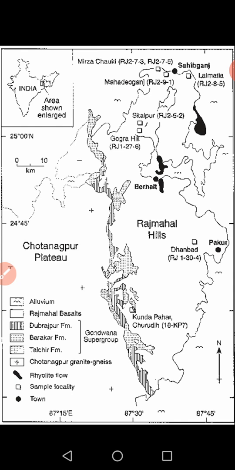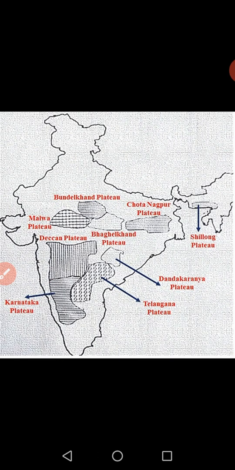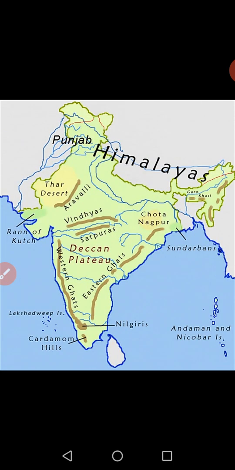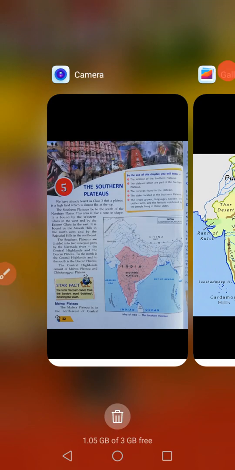This is the image of Rajmahal Hills. Next one in the next topic. Star fact: the term Deccan comes from the Sanskrit word Dakshina, meaning the south.